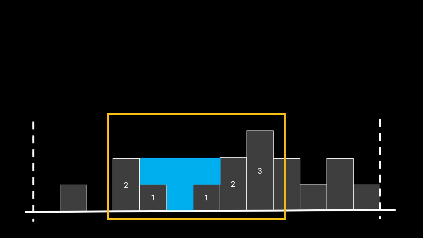So how do we start to think about this problem? To be honest, it is not exactly obvious what to do. This is a bit of a complicated problem. However, let's try to break it down and see what has happened. Maybe we can figure out something that is crucial for this solution to work. If we focus on this part of the elevation map, what do we see? Well, after it rains, we see that the water is filled like this.